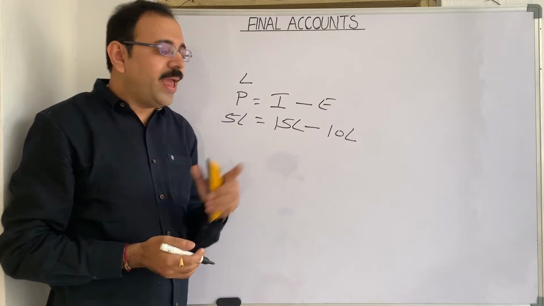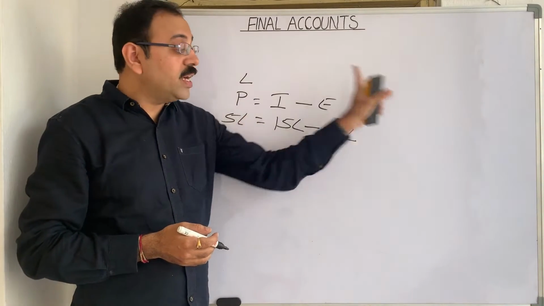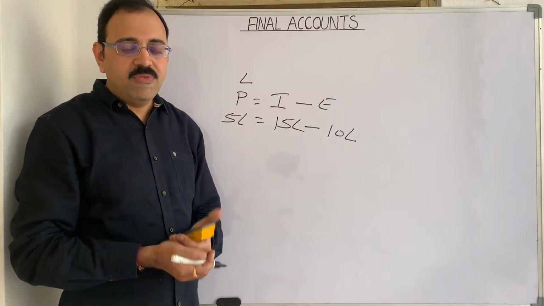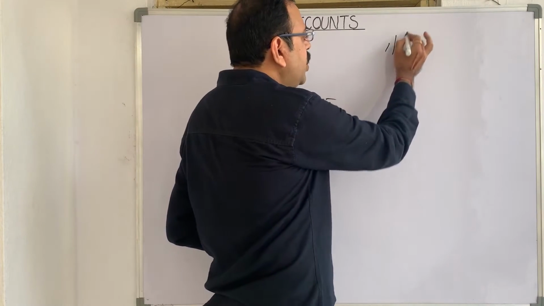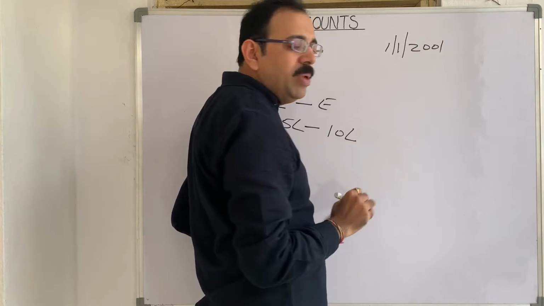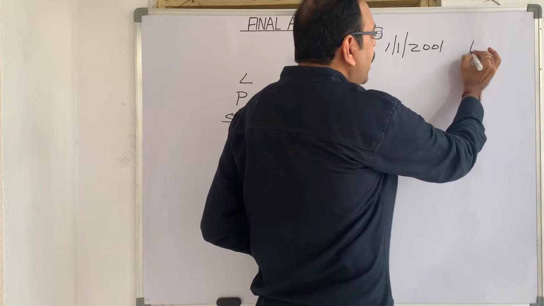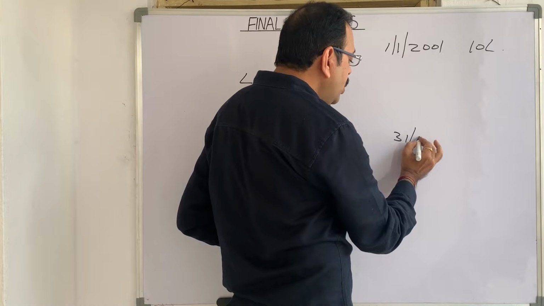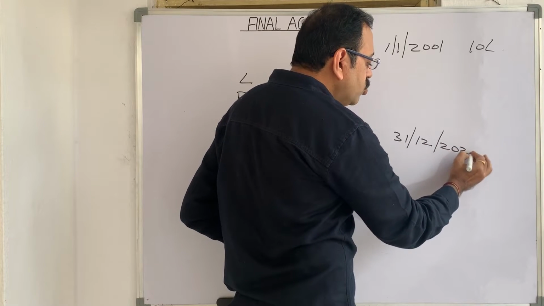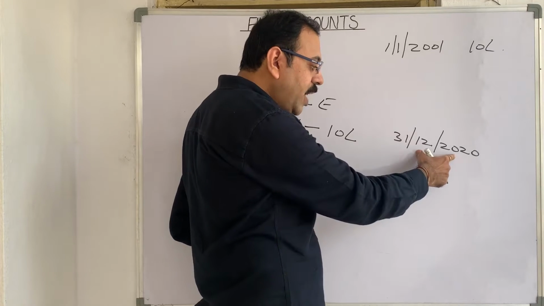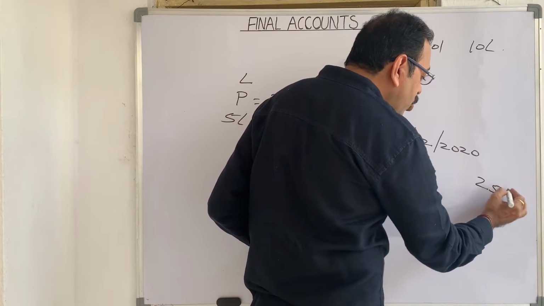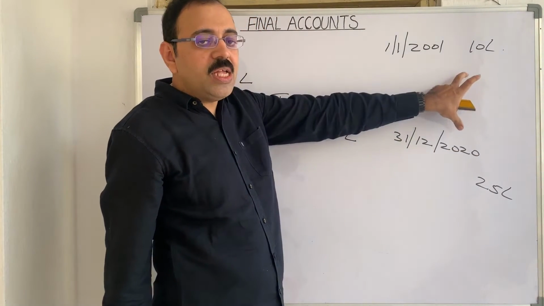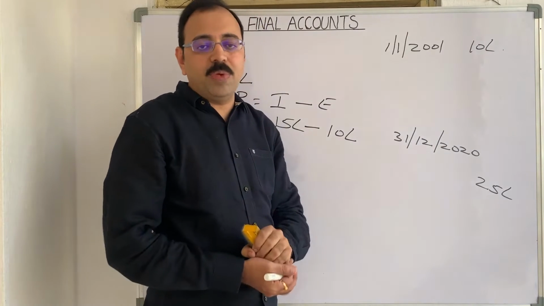Truly speaking, the exact profit we can know only at the time of liquidation of the business. Liquidation means what? Closing of the business. For example, on 1st January 2001, a businessman started business with 10 lakh rupees capital, and he closed his business on 31st December 2020, and at that time he is left with 25 lakh rupees capital. Then how much is the profit to him? In his business he earned a profit of 15 lakh rupees.